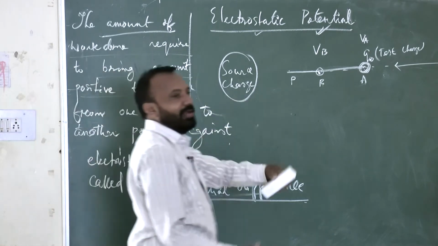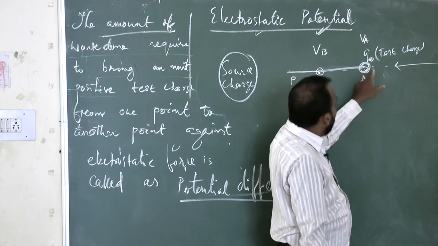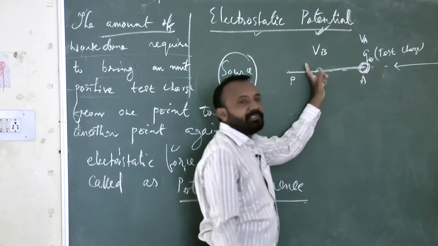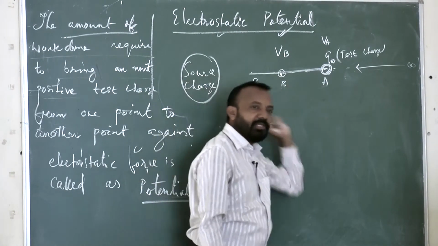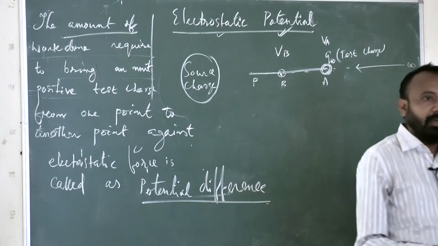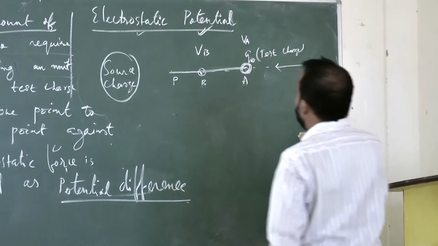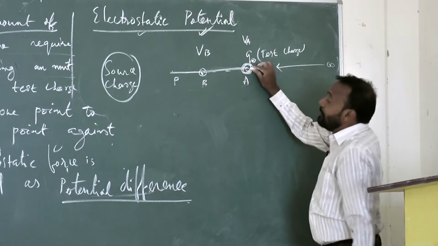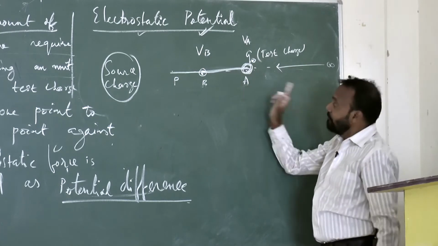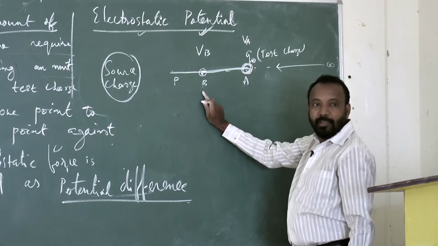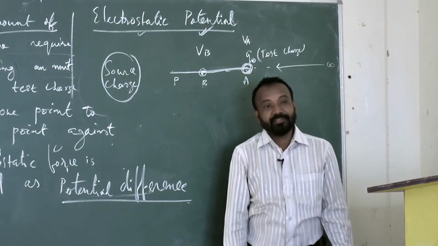Previously we were only discussing infinity to a particular position. Now, if it is already at A, from A I am changing the position of the test charge from A to B. Next from B I will take it to C, D, like this, up to the position P I will take. So whenever you are changing the position of the test charge, or doing work to transfer the test charge from one position to another position, at that time potential difference can be measured.